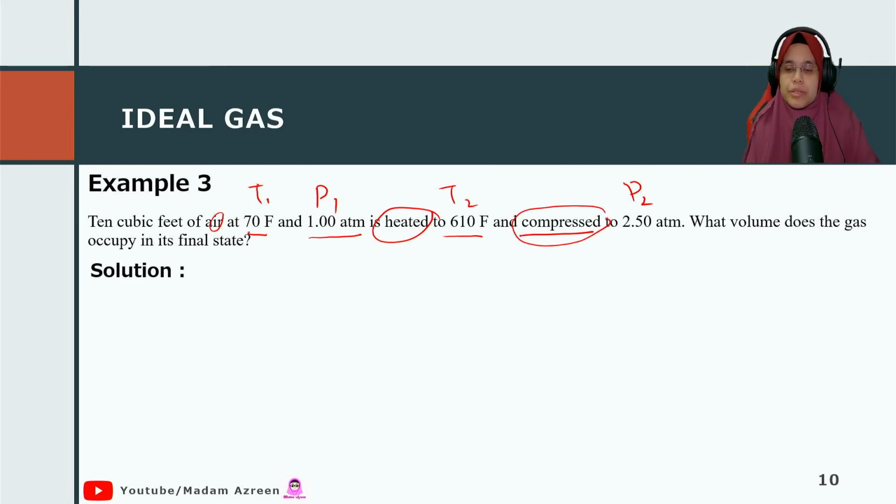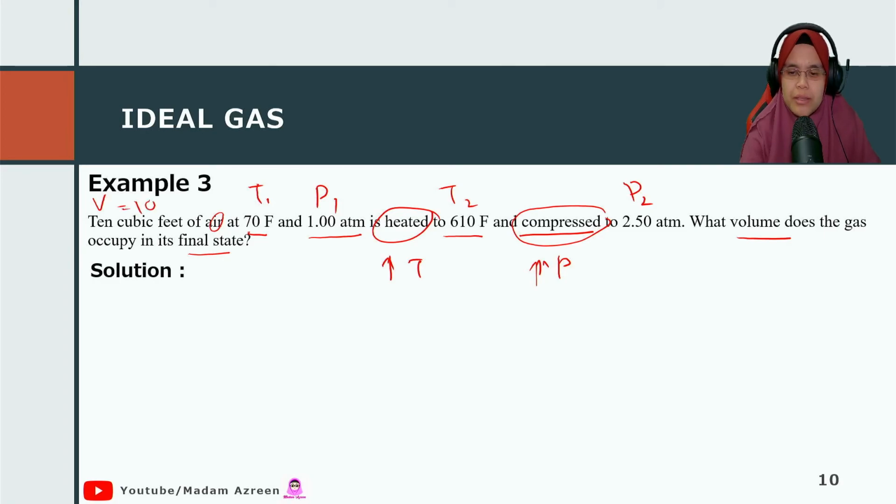Heater is used to increase the temperature. Compressor is equipment used to increase the pressure. As an engineering technologist, you have to be familiar with this equipment. What is the volume of gas in the final state? We have two volumes, right? Because the volume of gas is really affected by temperature and pressure. So the V1 is 10 cubic feet.